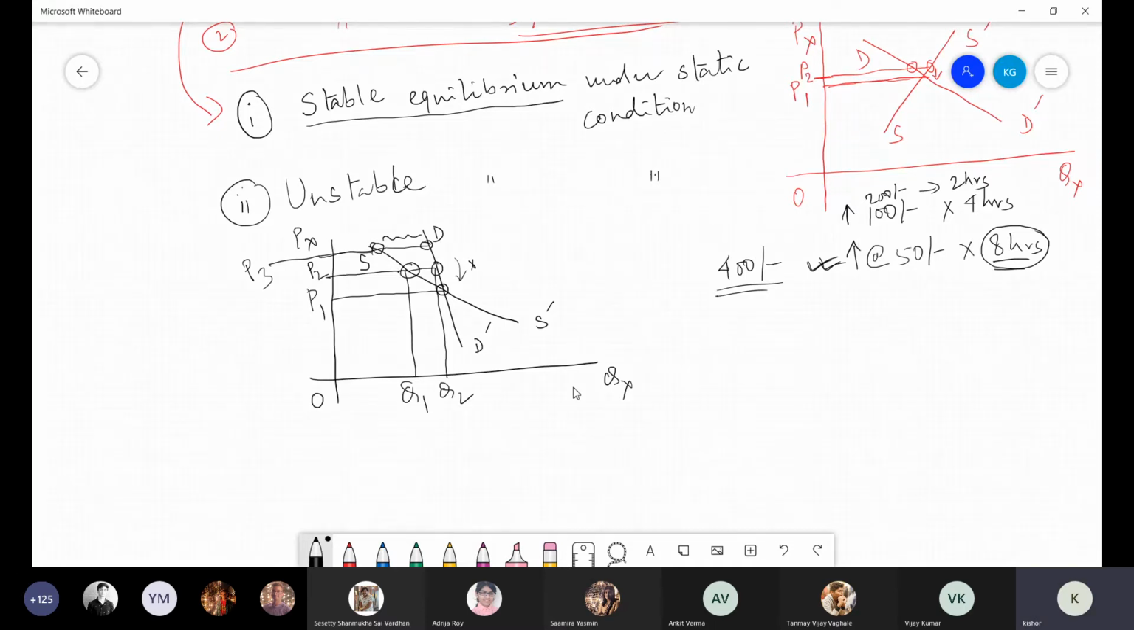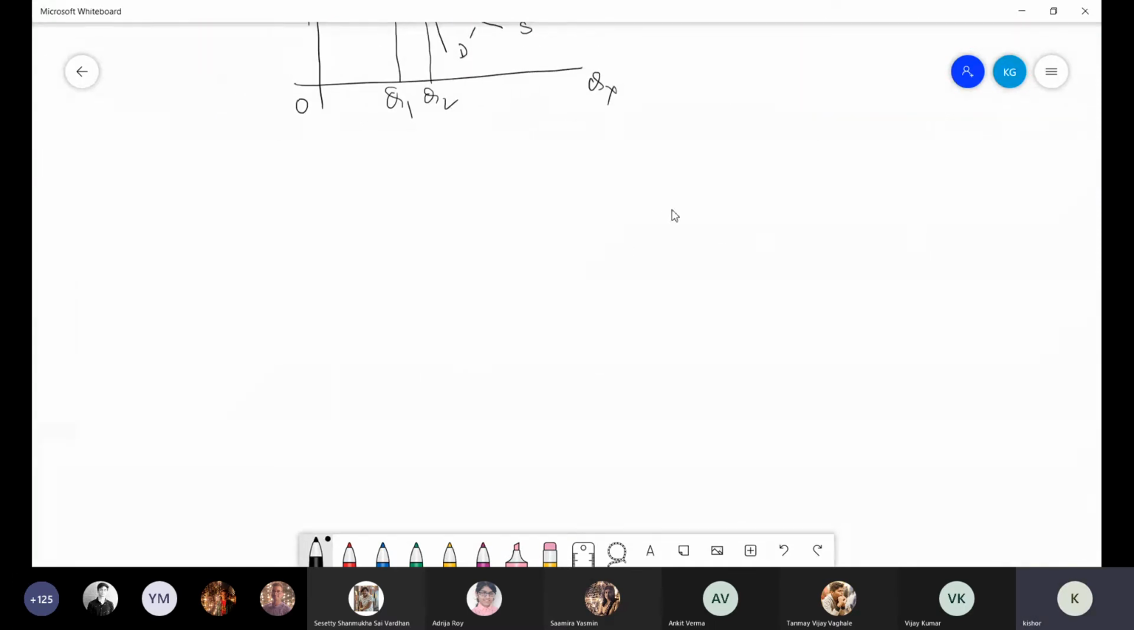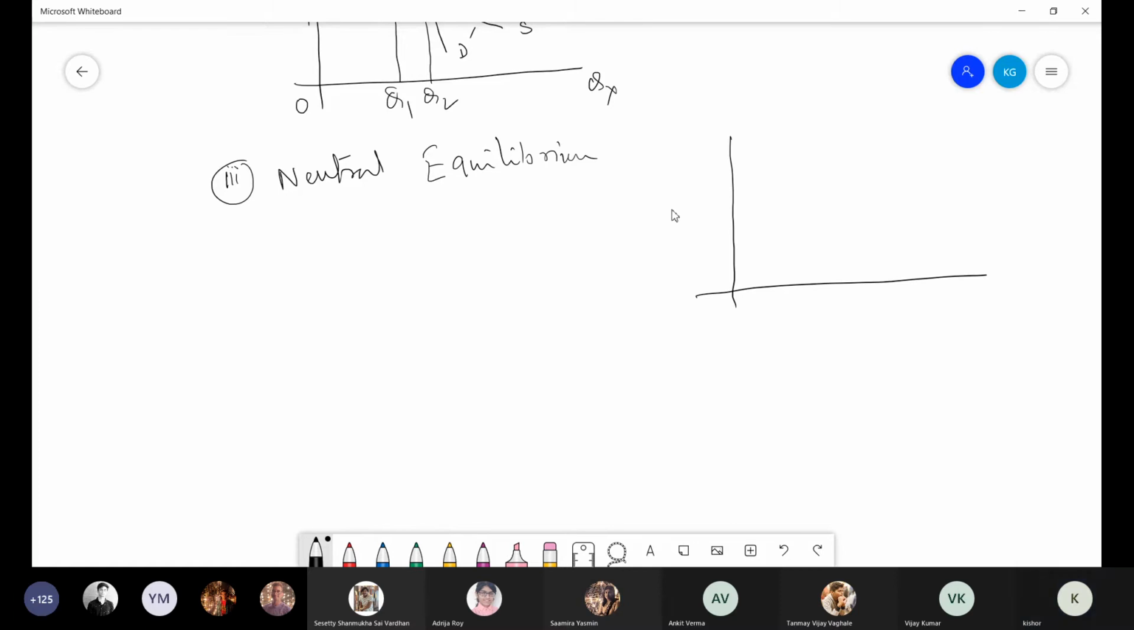And the third one is your neutral equilibrium. So what is happening here in neutral equilibrium?